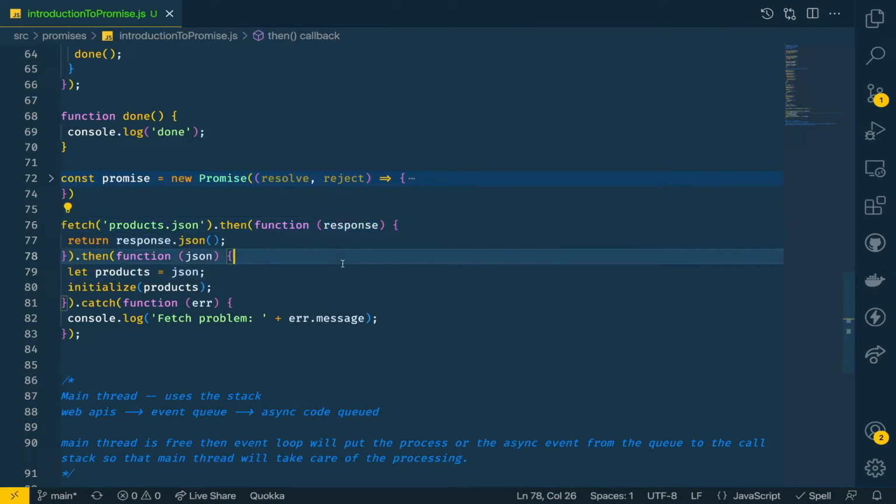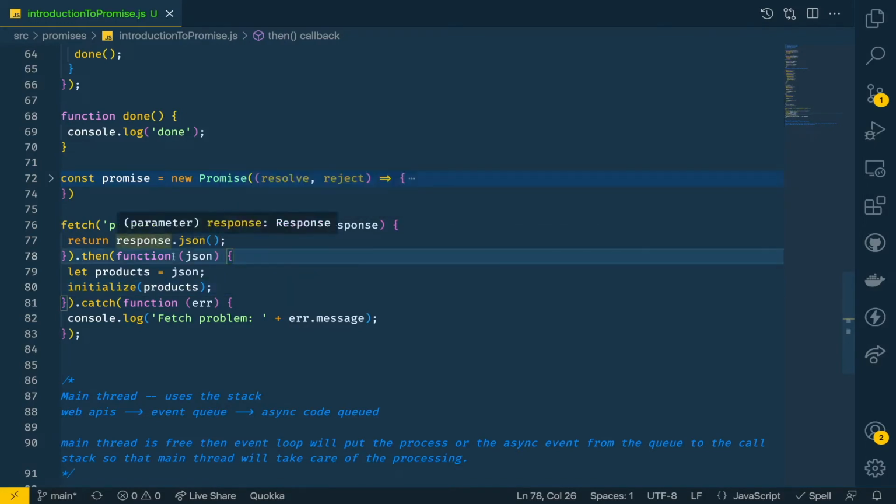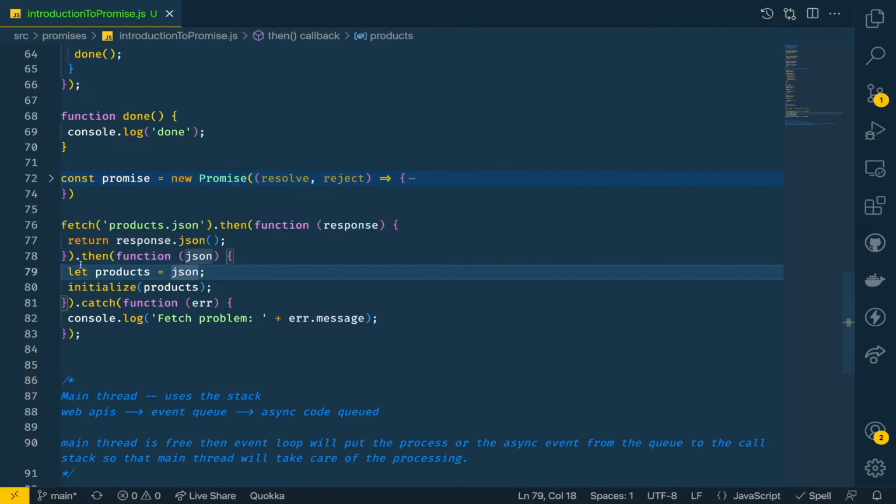So here we got the response and then we made the JSON response and we are returning it. And you should know that from a then block, if you return something, it will be returned as a promise. So this other then block is basically trying to resolve that promise.